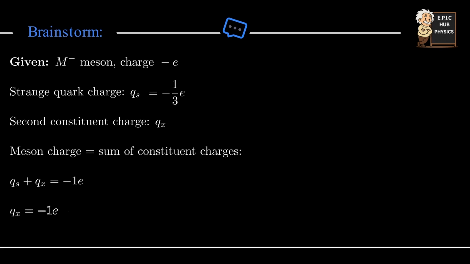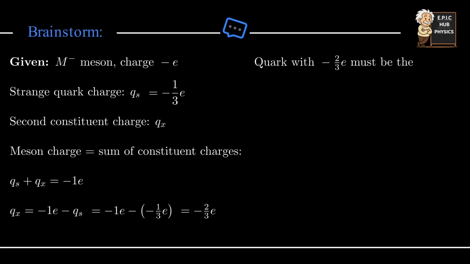So we determine the charge of the second particle by subtracting the strange quark's charge from the total charge. The strange quark contributes minus 1/3 e, so the second particle must contribute minus 2/3 e. Now we identify which particle has this charge. Since up-type quarks have plus 2/3 e, we know that their corresponding antiquarks must have minus 2/3 e, because antiquarks have charges opposite to their corresponding quarks.